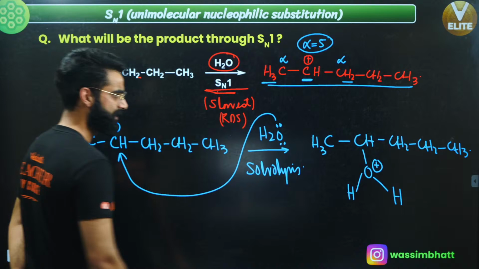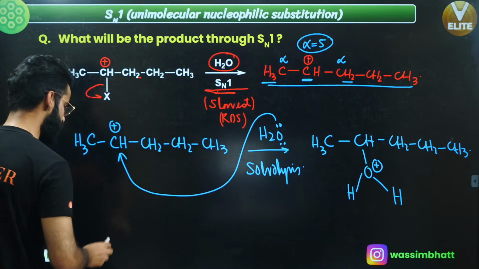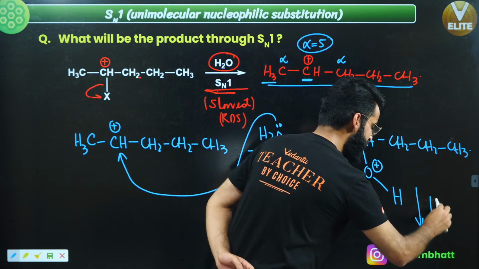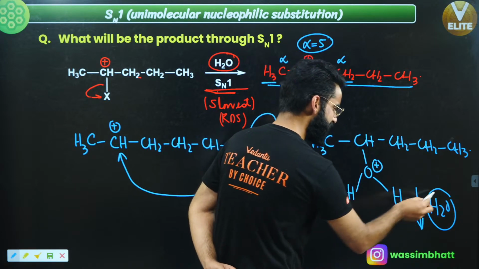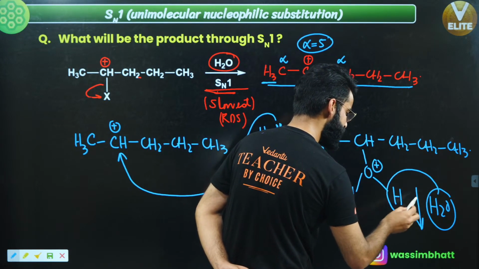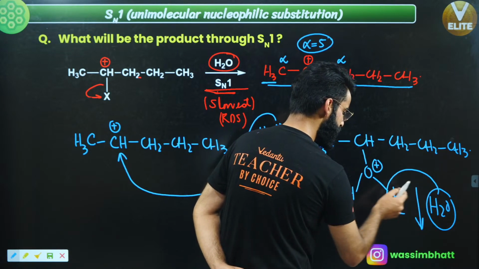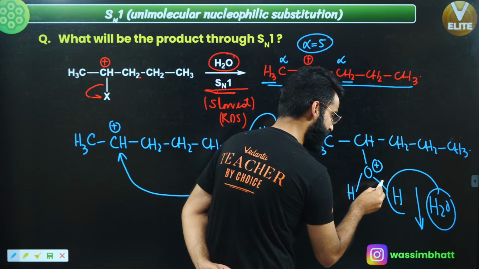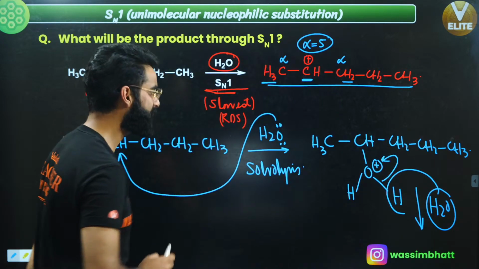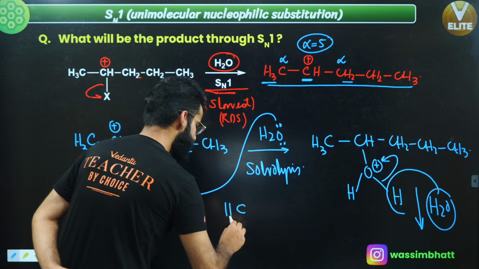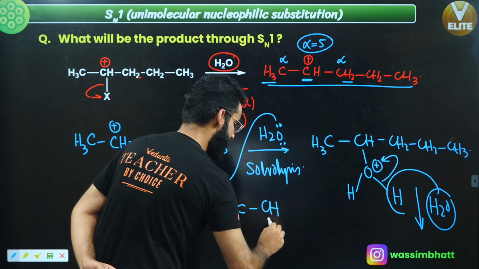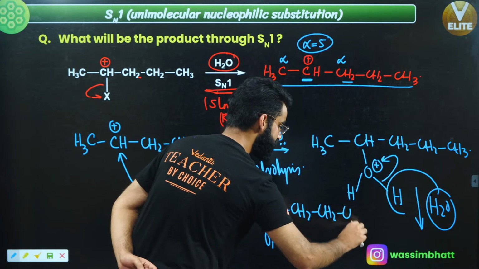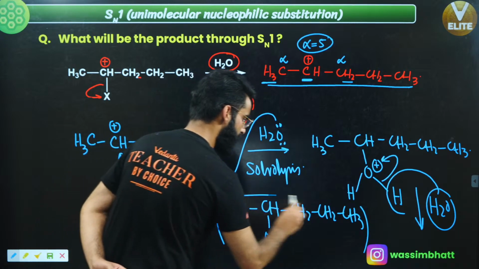Now, what is going to happen after this? This protonated alcohol which I got over here, what is going to happen to this? I'm going to show it over here only. In presence of water, this water will be acting like a base, and it's going to abstract this H positive from here. It takes this hydrogen out as H positive when the bond between oxygen and hydrogen breaks towards oxygen. So what is the final major product? It's going to be CH3, CH, and with this CH you have OH attached, and then CH2, CH2, and CH3. This is the major product which I got in this case.